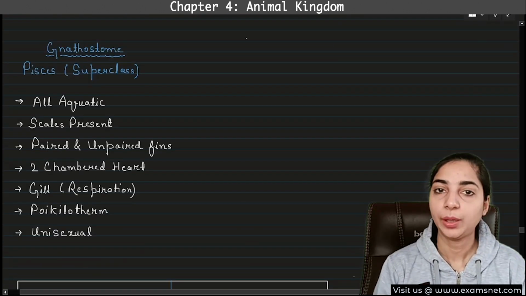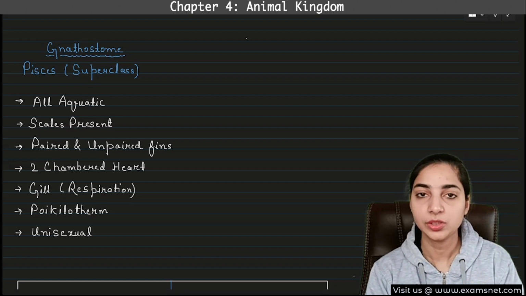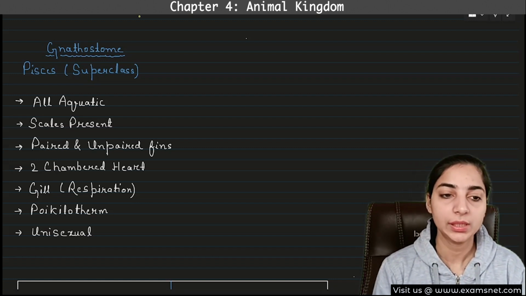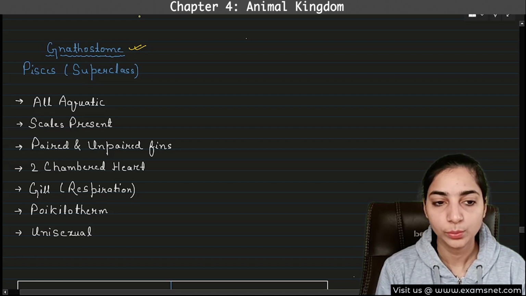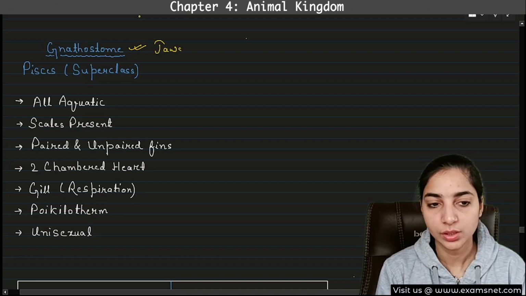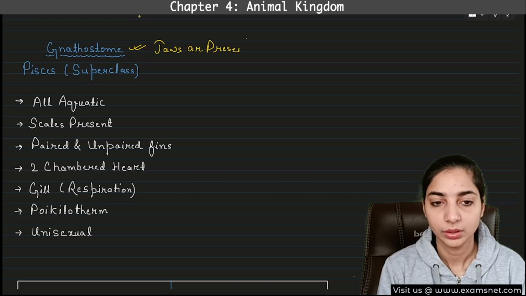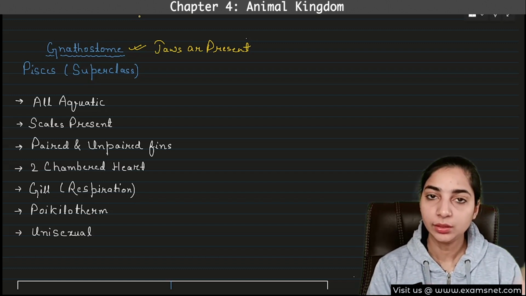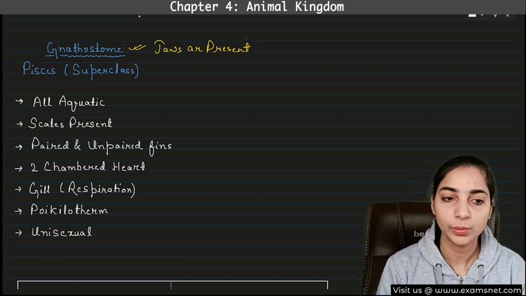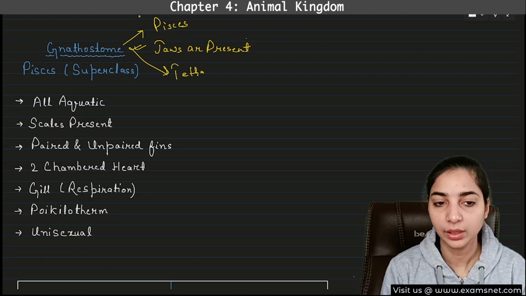Now let's move to the second category, that is gnathostome. So we have discussed about the agnatha, which was one of the category under vertebrata which does not have jaws. Now we will be discussing about the gnathostoma which has jaws. So gnathostoma means jaws are present. Now, we also know that the gnathostoma is divided into two superclasses. First one is Pisces and the other one is Tetrapoda, right?